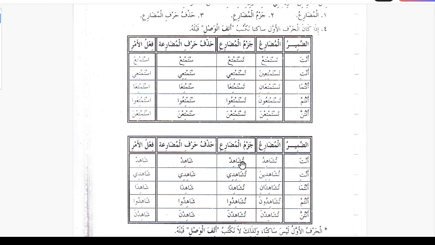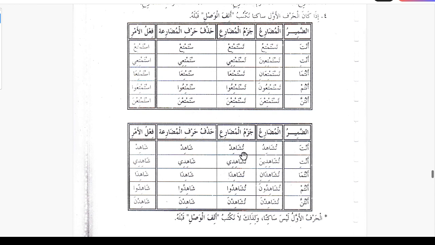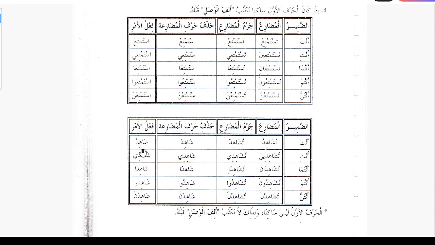And then harful mudare is omitted, omit that ta here. So ta is removed, and then we can see that we can still pronounce because the next letter does not have a sukoon, unlike in this group. So now we can pronounce it like shahid, shahidi, shahida, shahidu, shahidna. So that is why we don't have to add any alif in failu amr.